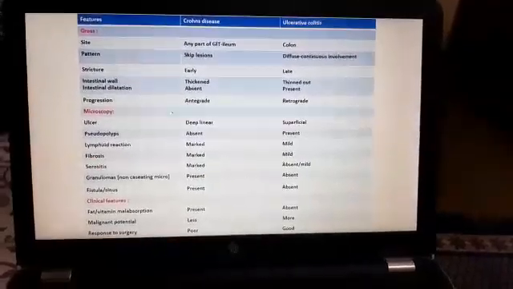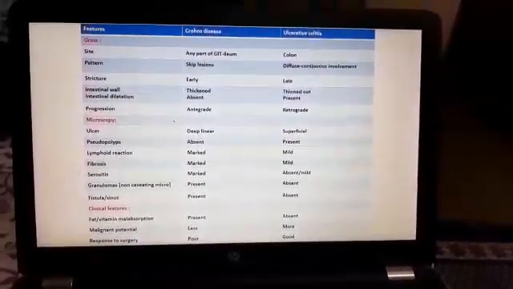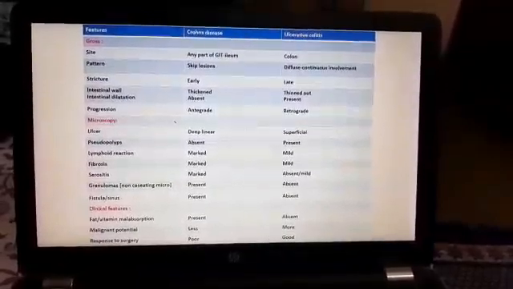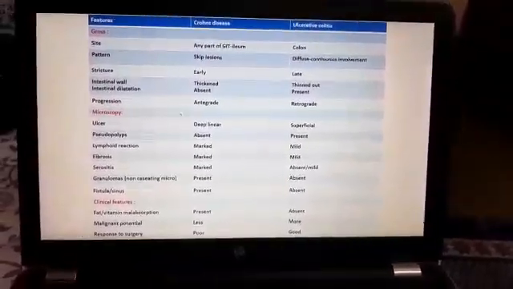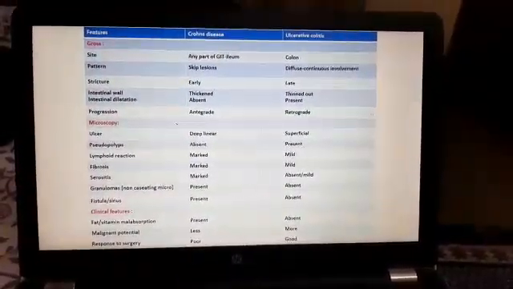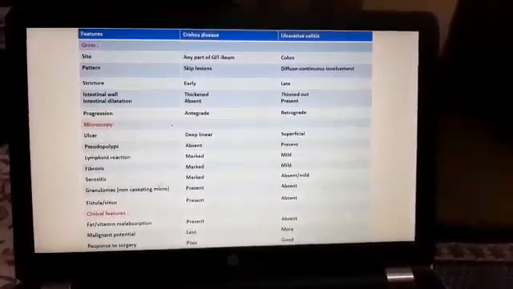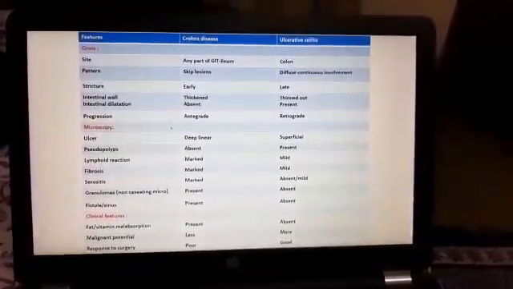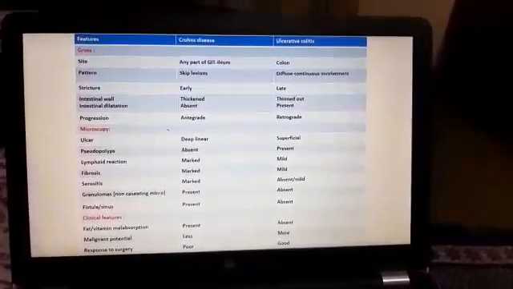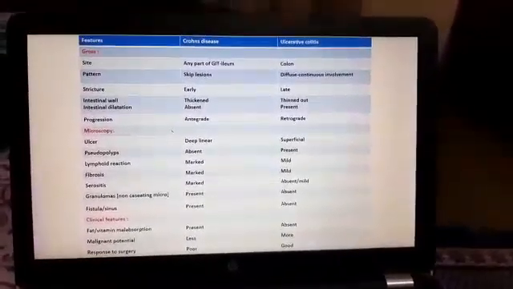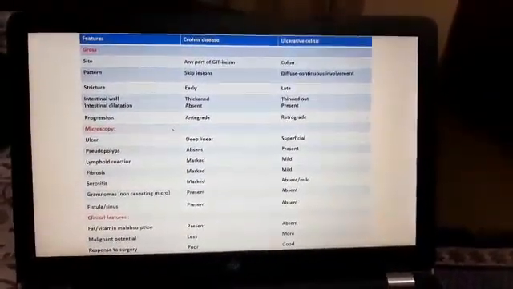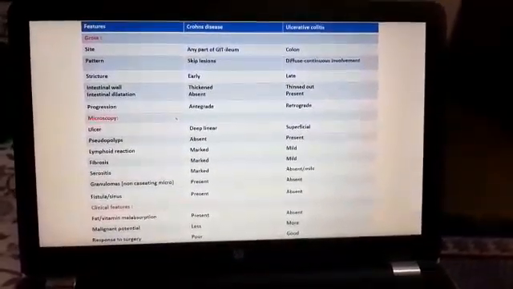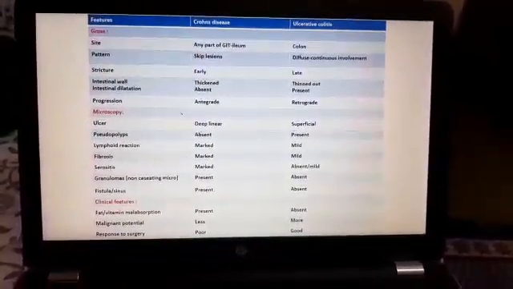Then stricture. Early stricture formation will be seen in Crohn's disease because there is narrowing of the lumen here, okay? And late stricture formation in ulcerative colitis. Intestinal wall will be thickened because there is transmural inflammation and fibrosis, whereas in ulcerative colitis, it is involving only the mucosa and submucosa. So, there will be thinning out of the wall.